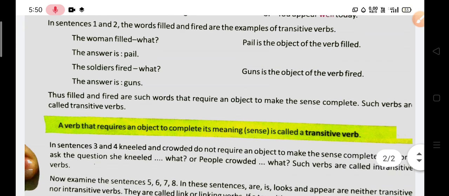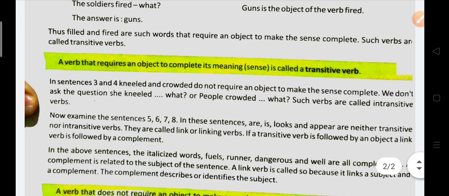Okay. Good. After that you will see. Now examine the sentences 5th, 6th, 7th, and 8th. In these sentences, are, is, looks, and appear are neither transitive nor intransitive. तो ये जो वर्ब हैं जो 5th, 6th, 7th, 8th में यूज हुए हैं, वे न तो ट्रांसिटिव हैं और न तो intransitive हैं. They are called link or linking verbs.